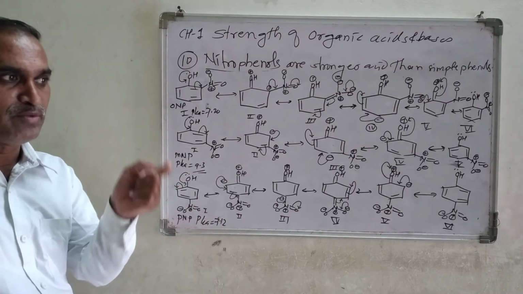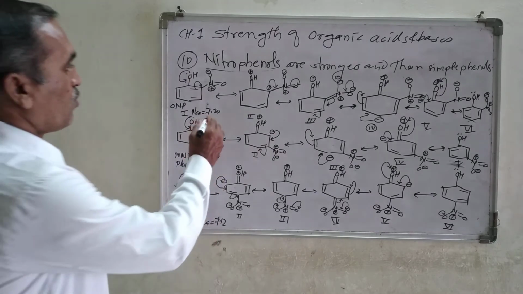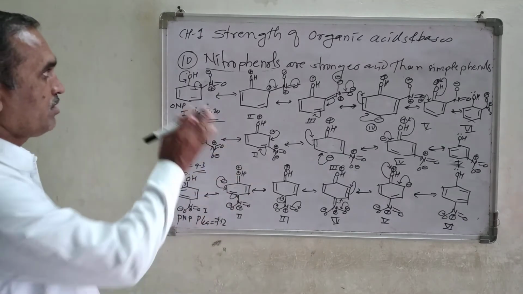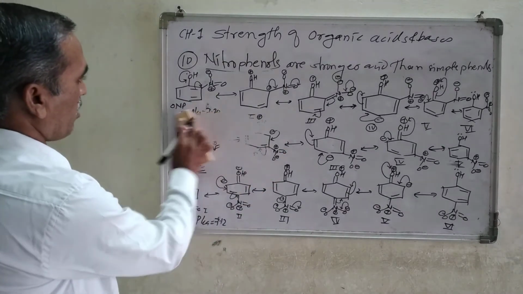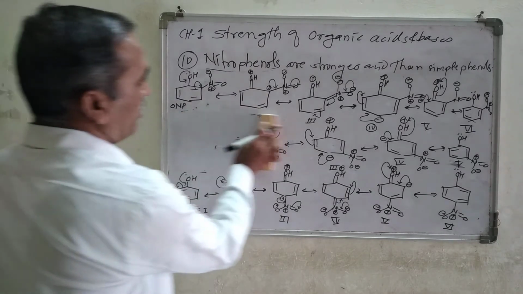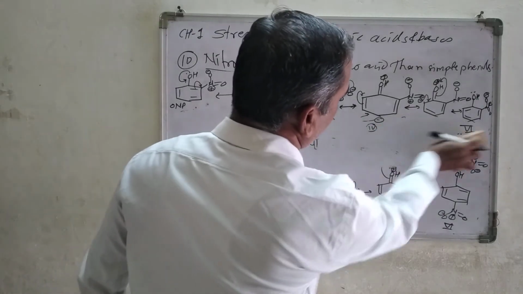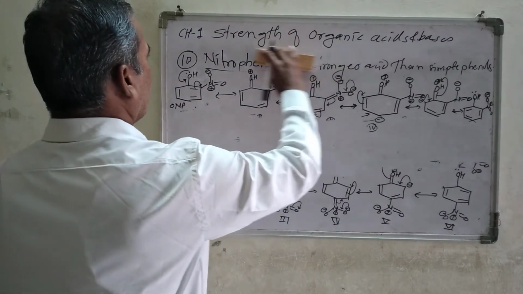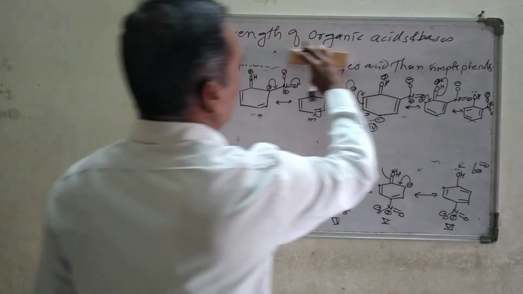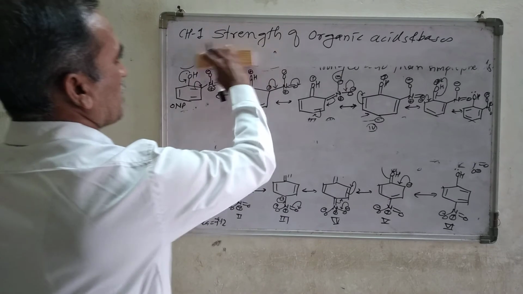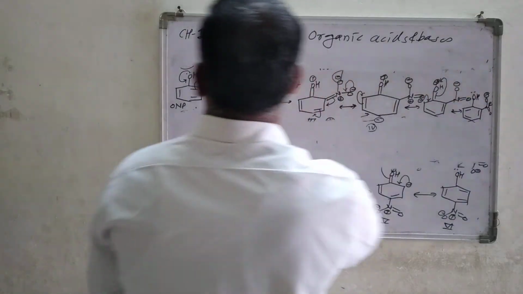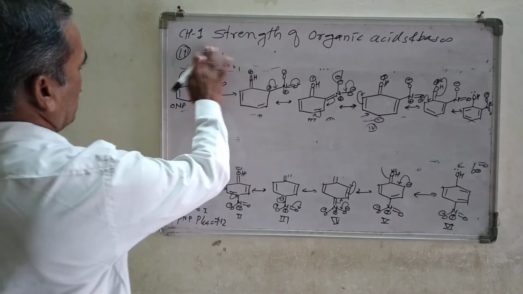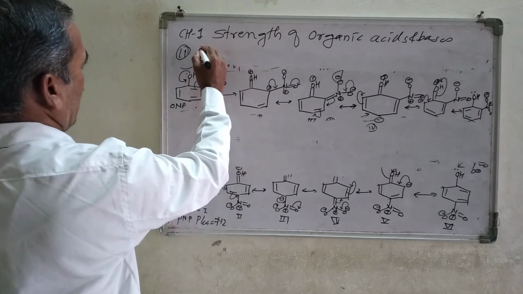Now a very important question is there: why is para-nitrophenol stronger than ortho-nitrophenol? Look at the number of resonating structures for it. Now you can give the reason here. This is application number 11. Here you can draw 11. What is that? Para-nitrophenol is slightly stronger than ortho-nitrophenol.